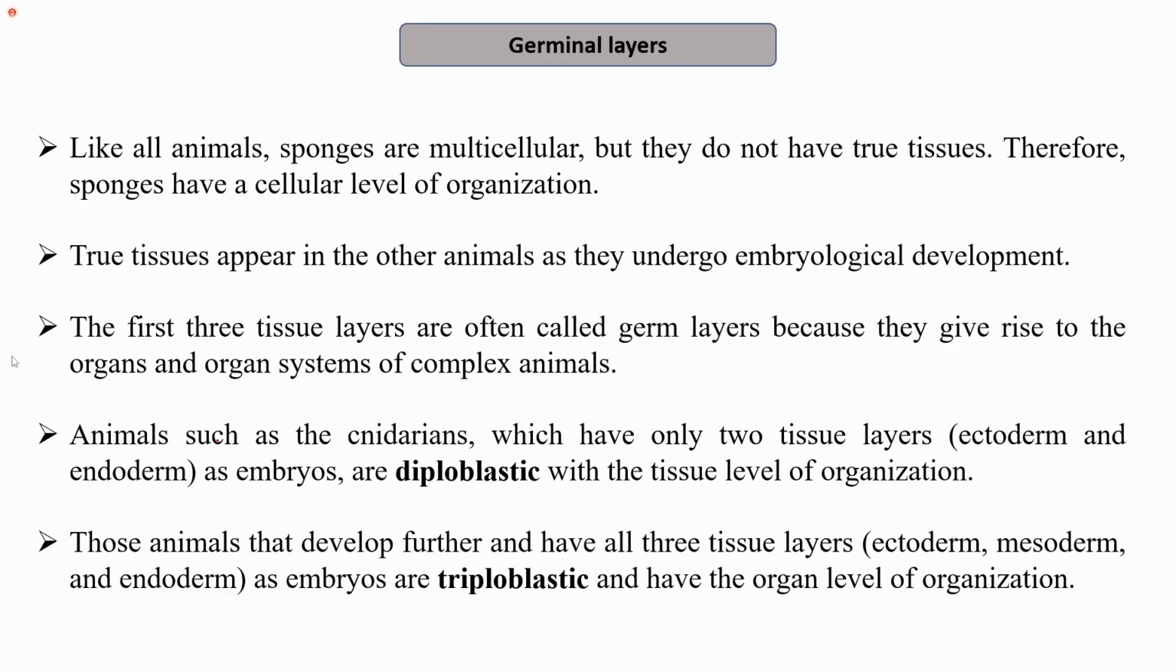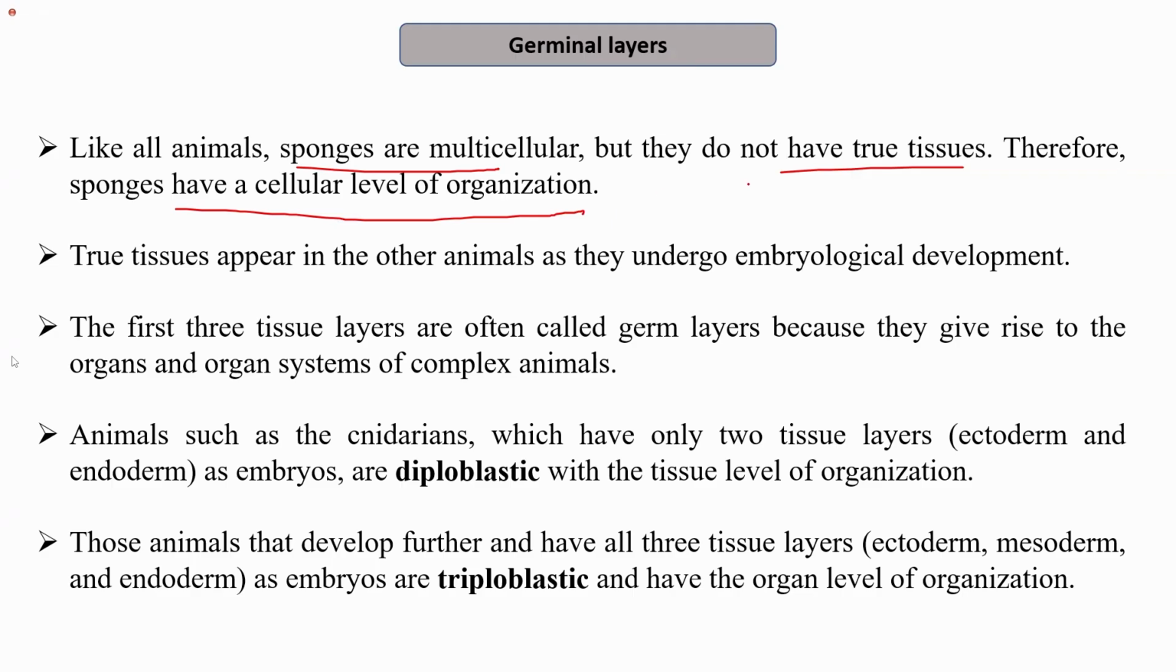The next basis of classification is germinal layers. Germinal layers are the ones which are formed when the organism is undergoing embryonic development. For example, like all animals, sponges are multicellular, but they do not have any true tissue. When we studied the levels of organization, we saw that sponges have a cellular level of organization. That is, they do not have tissues. The division of labor occurs among the cells only.